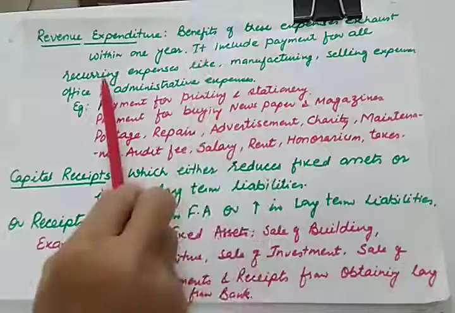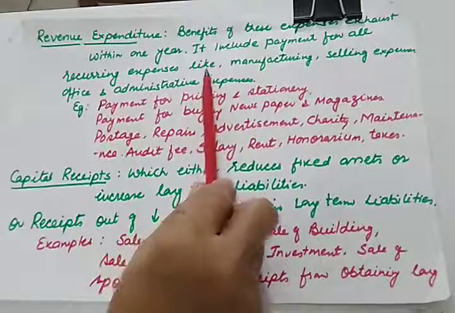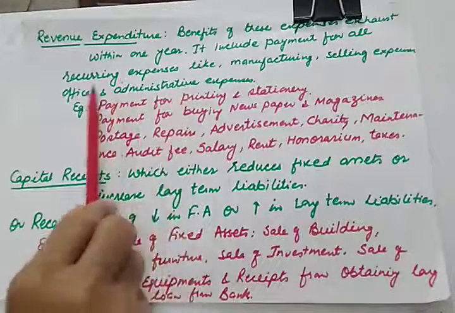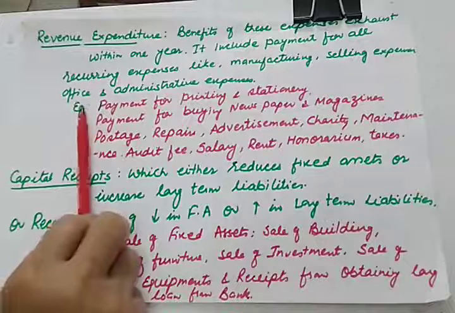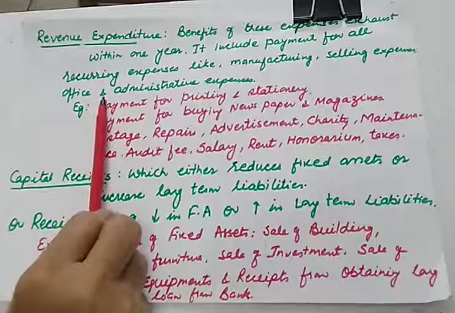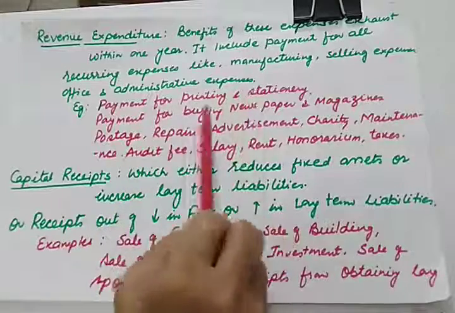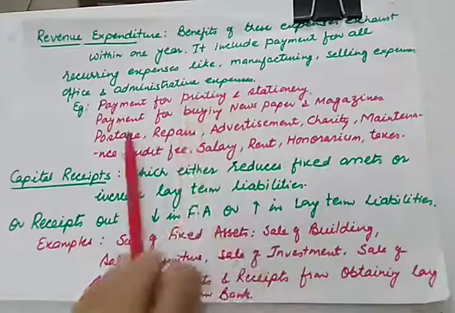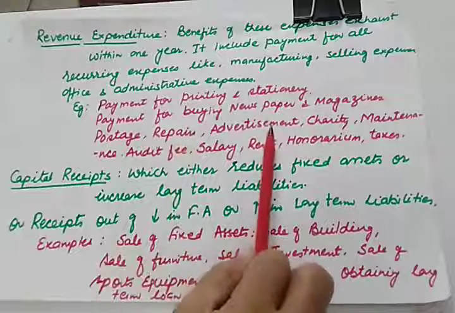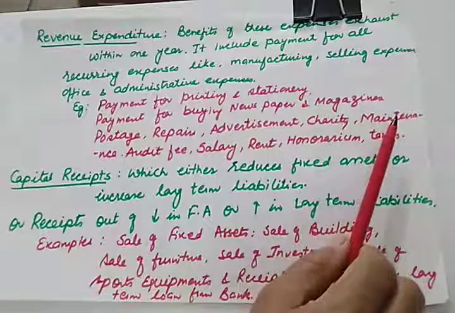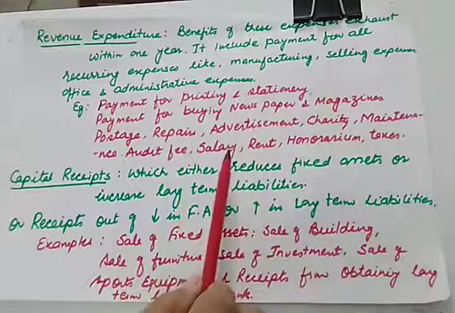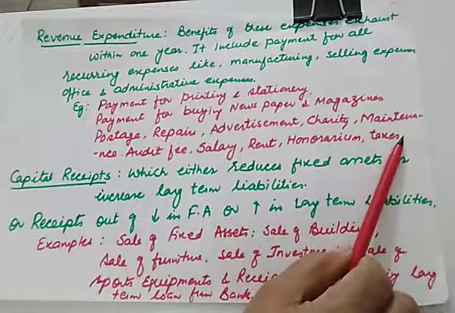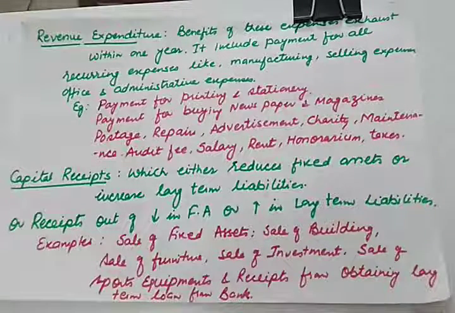It includes payment for all recurring expenses like manufacturing expenses, selling expenses, office and administrative expenses. So whenever we make payment towards a recurring type of expenses, that will be your revenue expenditure. So payment for printing and stationery, payment for buying newspaper, magazines, these two are with reference to non-profit organization, postage, repair of machinery, advertisement, charity, likewise maintenance charges or audit fees, salary, rent, honorarium and taxes. So these are the recurring expenses and commonly known as revenue expenditures.